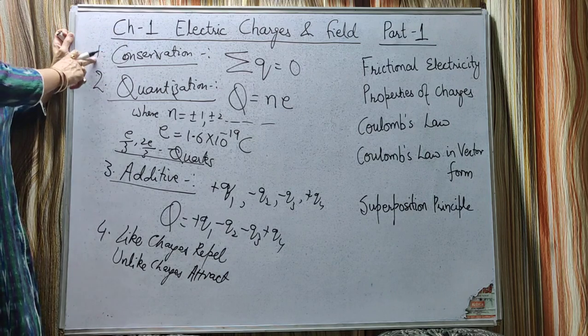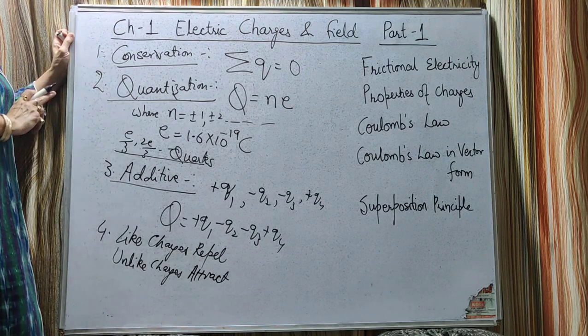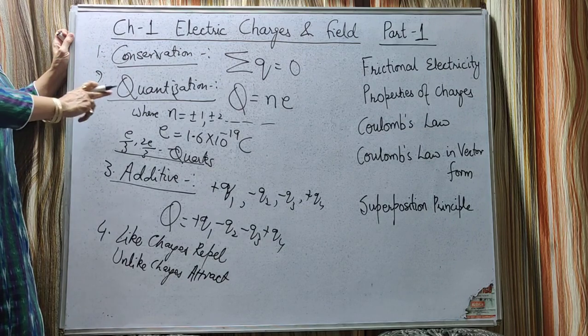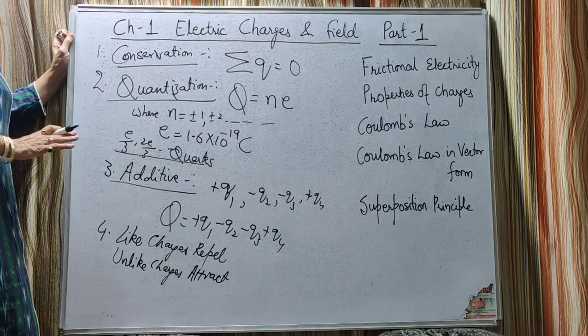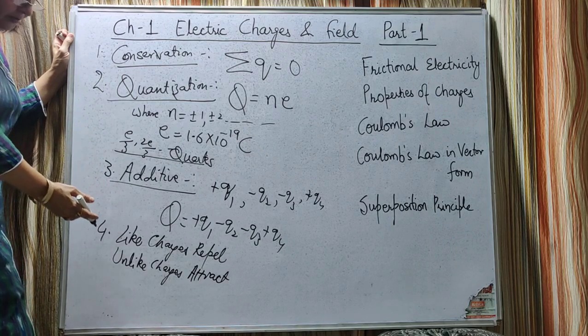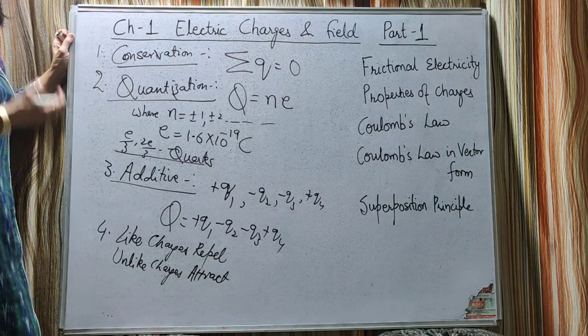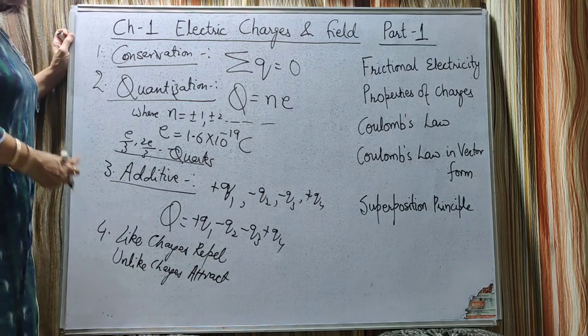So these are the four properties of the charges. The first is conservation of charge. Second is quantization, Q is equal to N into E. The third is the additive property, simply added or subtracted by algebraic operations. And the fourth one is like charges repel, whereas unlike charges attract each other.